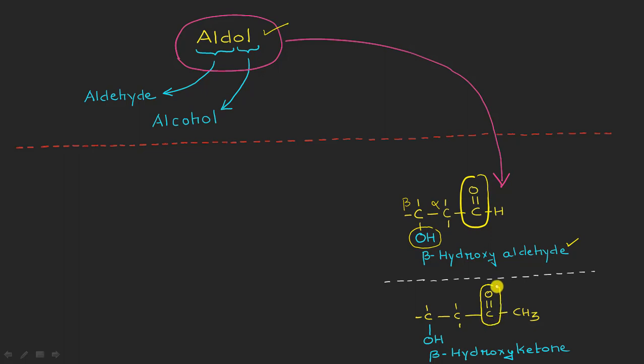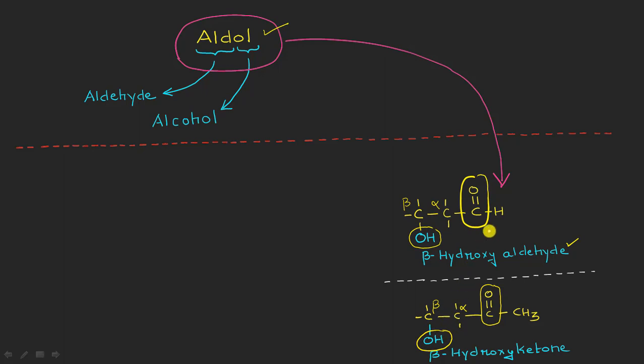And you can also see here another molecular structure in which we are having a carbonyl compound, but this time it does not belong to an aldehyde. Instead, it is a part of some ketone molecule. And once again, if this is the alpha position with respect to the carbonyl, obviously this will be the beta position here. And on the beta, we are having the same hydroxyl group, right?